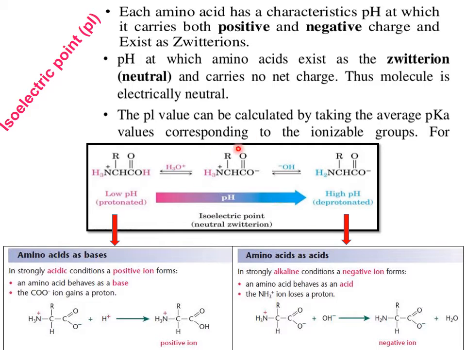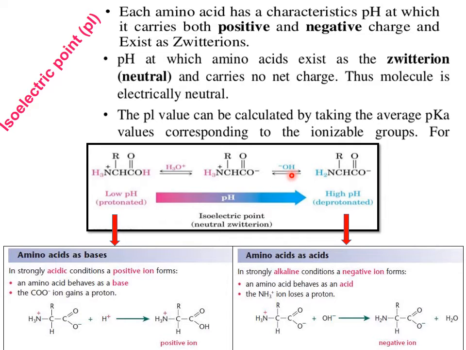Take the amino acid as a zwitter ion. What happens if we increase the pH? I am adding base.